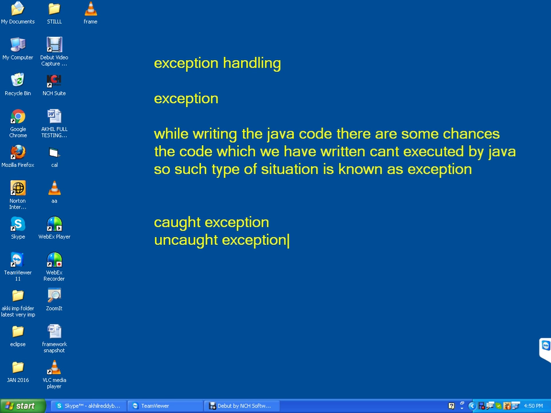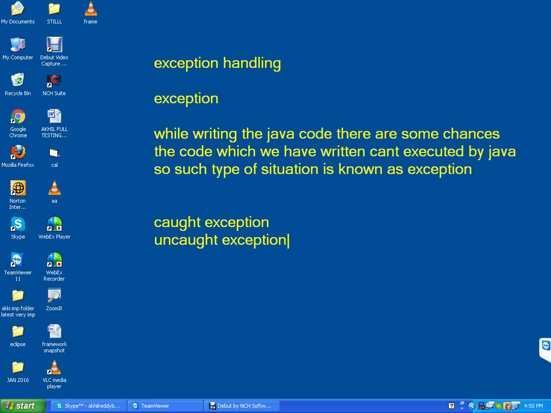But uncaught exception means while writing the Java code, if anything is missing, Java will not show you or say anything. Simply it will sit, and during execution it will not execute. That is called uncaught exception. This is the main problem whenever you are working with Java. Why it is not executing, we can't understand. So that is the main problem.